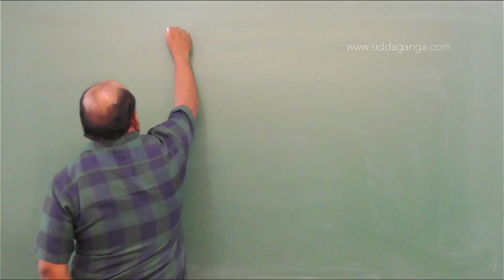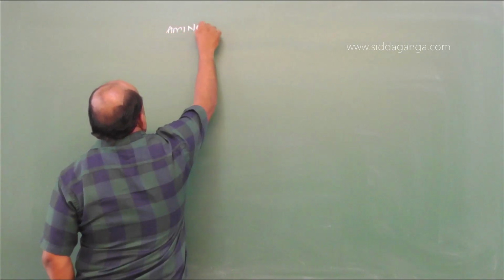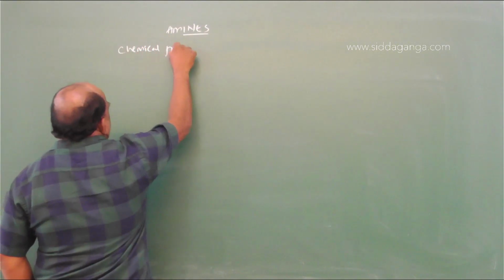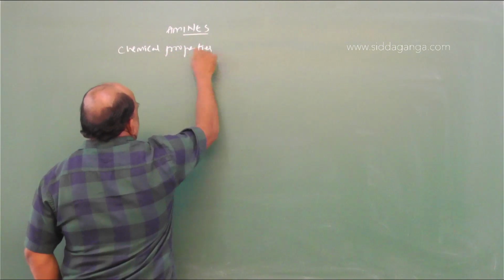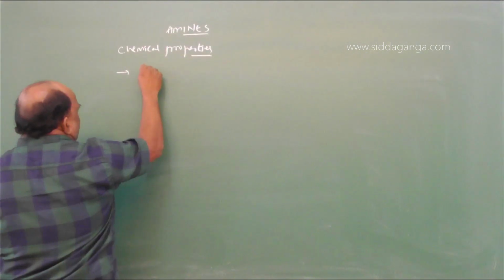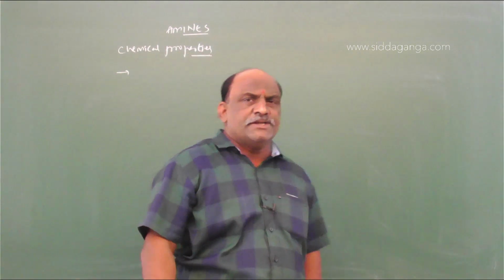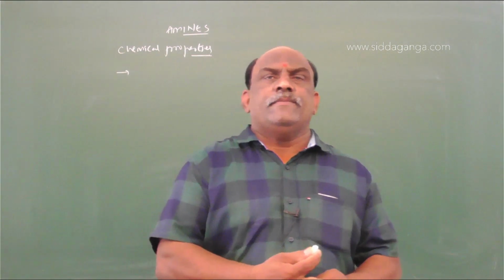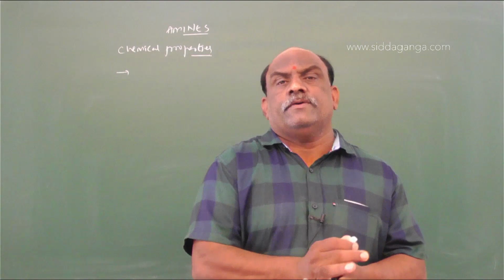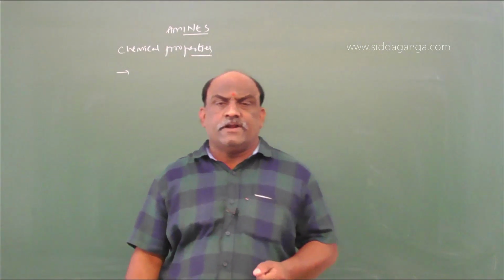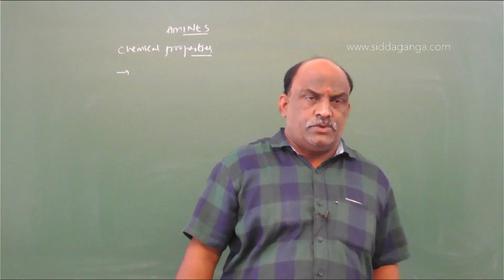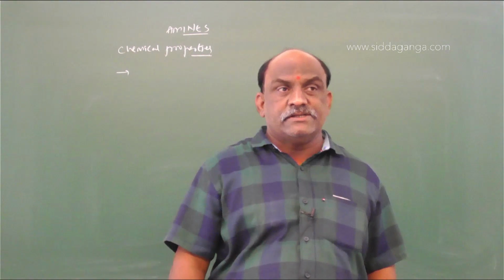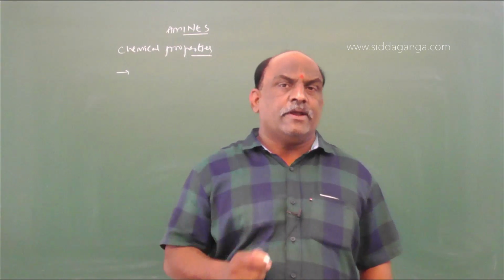So, amines, chemical properties. Next one is the reaction with carbon disulfide. This is beyond NCERT, but you have to make a note. Carbon disulfide formula is CS2. Two types of amines we should go with: one is aliphatic primary amines, and the second one is aromatic primary amines.